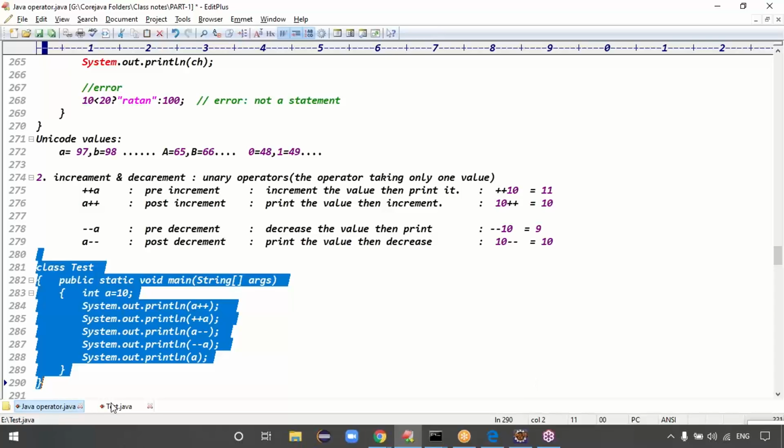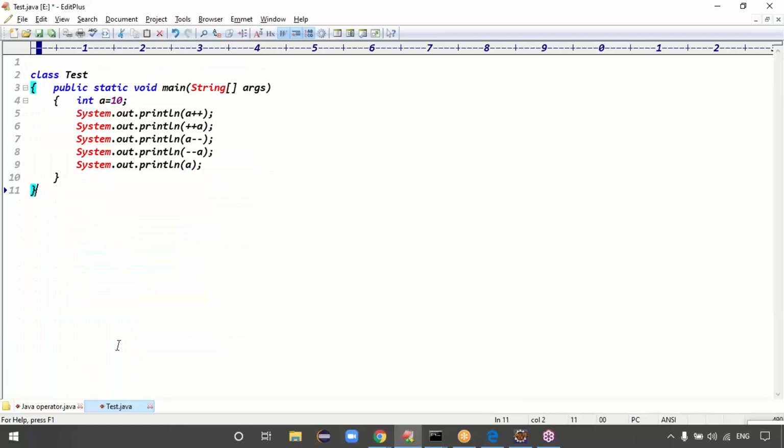Guys, try to analyze this example. Today in class, you have to check and tell me the answers for these lines. What is the output? I took int a equal to 10. A plus plus is there. Is this post-increment or pre-increment? Post-increment, so it is 10 only. Post means postpone, later. First you take the 10 only, but a becomes 11. The output is 10, but a becomes 11.